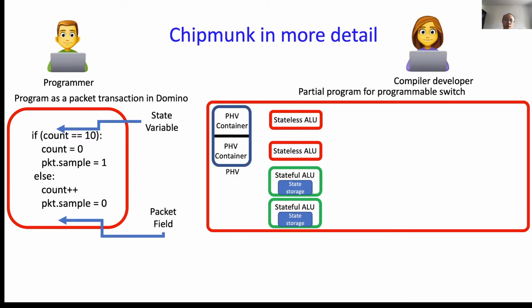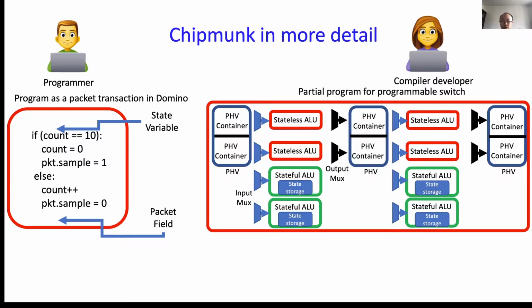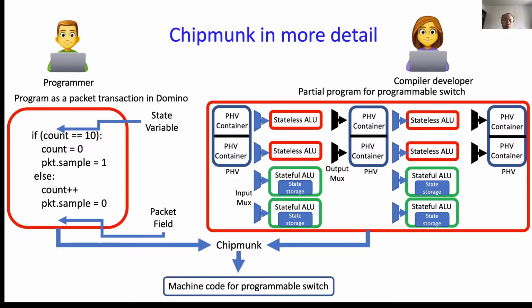The packet header vector will be used to store the packet header, and input marks determine which value will be parsed and fed as an input for a particular ALU, and output marks will determine which output will be passed to the next stage. The structure is similar across stages. When we have a program and a partial program in hand, we will feed them into the Chipmunk compiler to output the machine code for programmable switches.